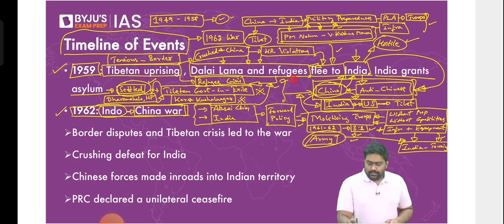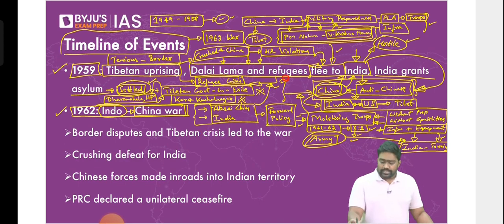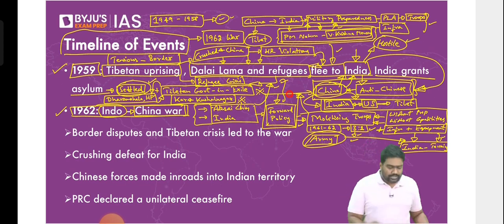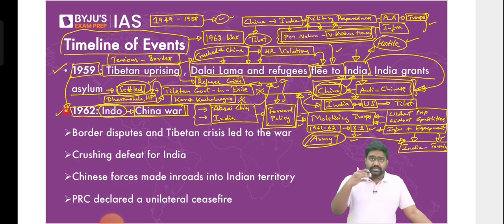But instead, then Defense Minister Krishna Menon went for a mobilization of troops. Under Prime Minister Nehru, India went for a very aggressive approach without the capabilities. See, if you're aggressive with capabilities, that is different. Without the required capabilities, if you're getting aggressive, what's the point? So under forward policy, India started deploying troops, more troops to forward positions, and this led China to conclude that India was preparing for a war. This was an escalation from India. You can escalate, yes, but you escalate when you have the capabilities to defend.